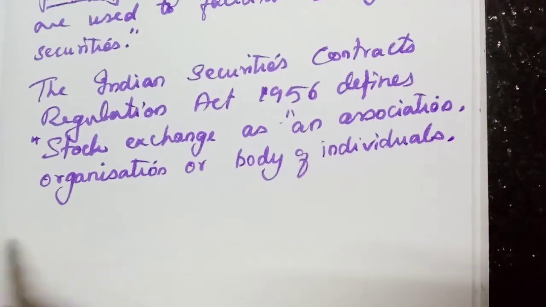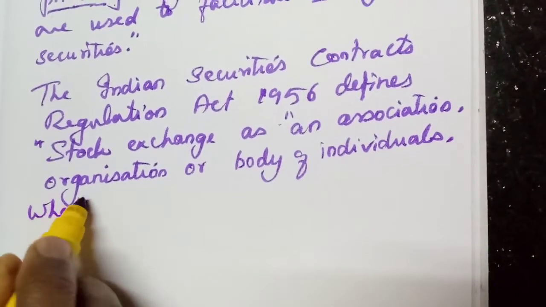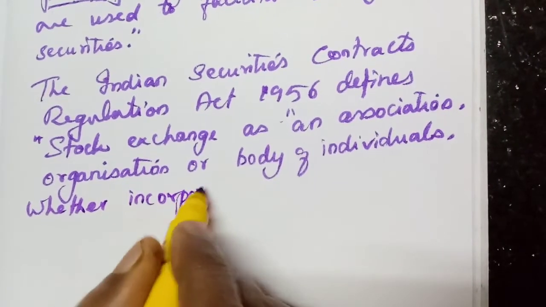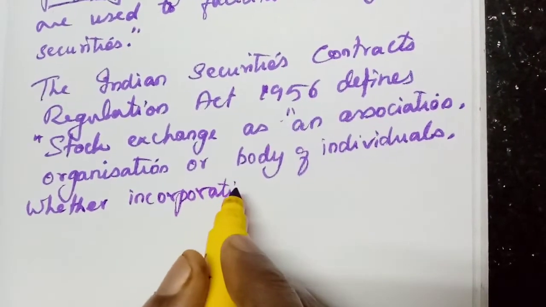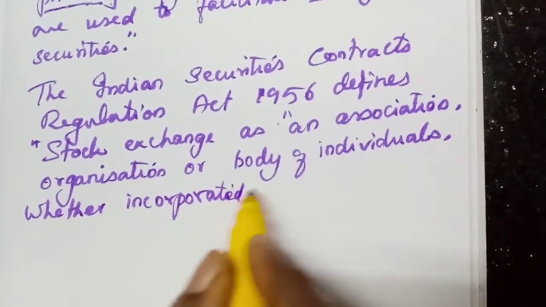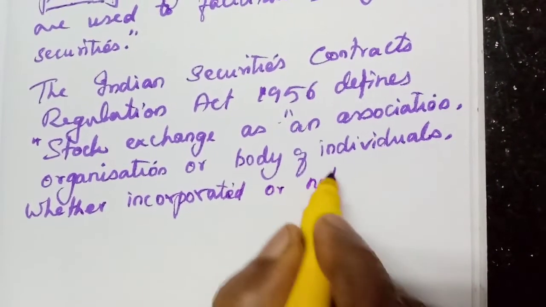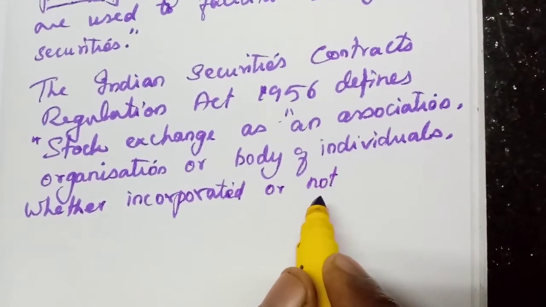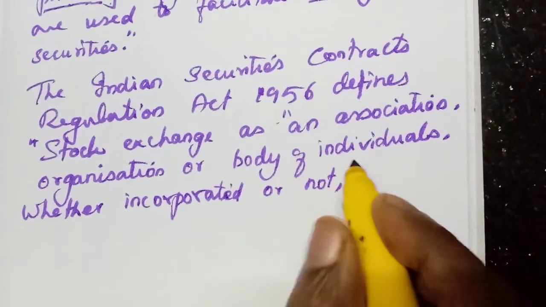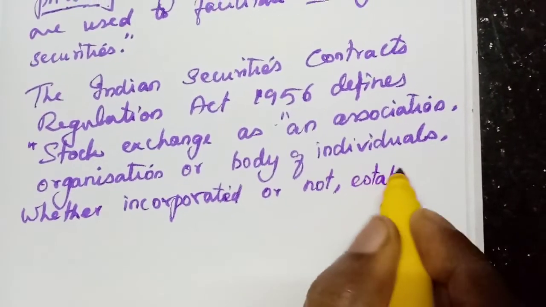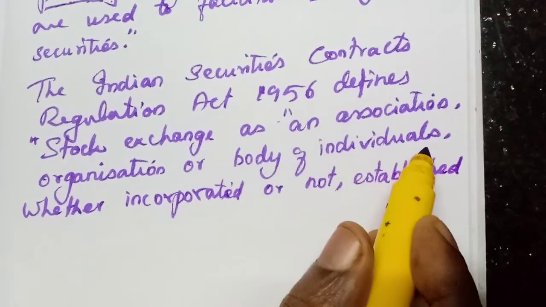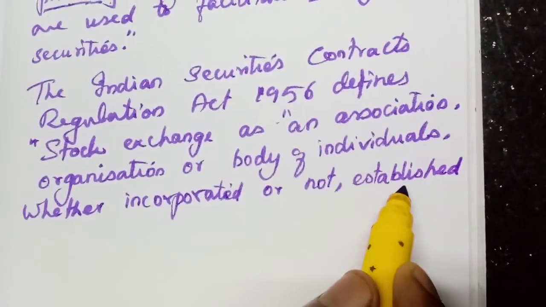whether incorporated or not. This organization may be incorporated. What is incorporated? Established or registered. Whether they register that company or not, that organization or association or body of individuals is established. Why?